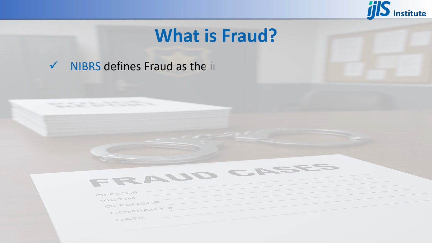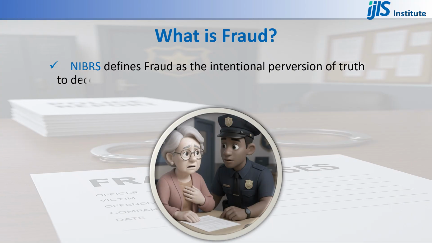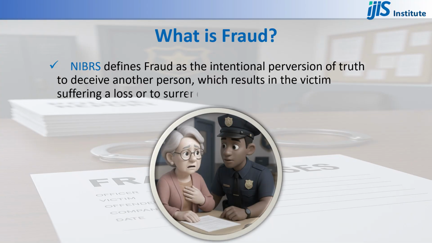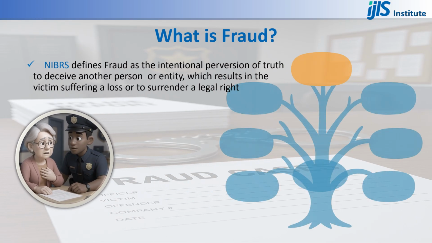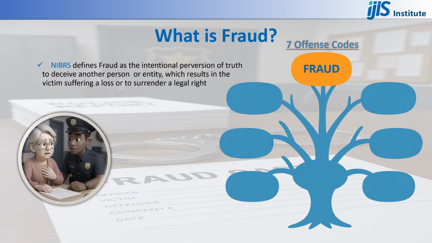NIBRS defines fraud as the intentional perversion of truth to deceive another person or entity, which results in the victim suffering a loss of something of value or to surrender a legal right. NIBRS categorizes fraud into 7 unique offense codes.